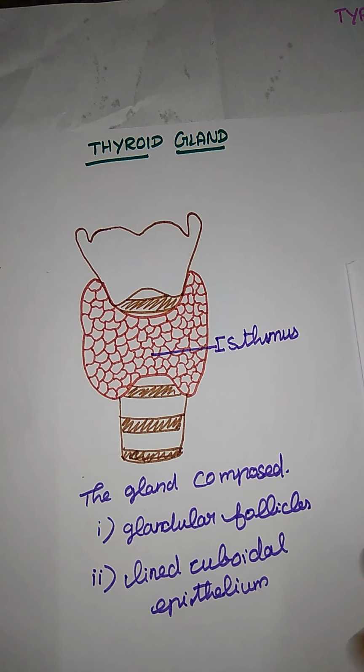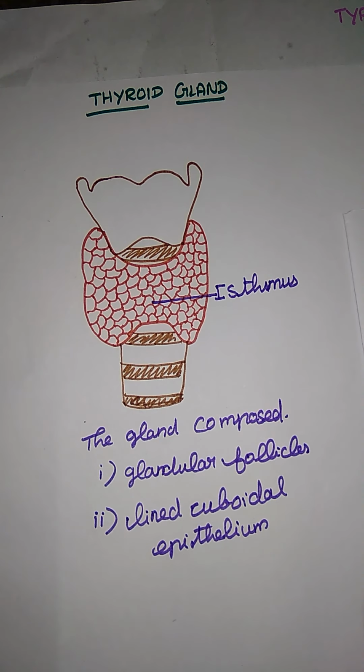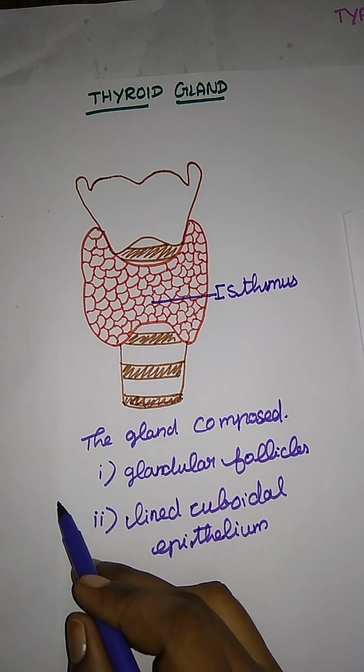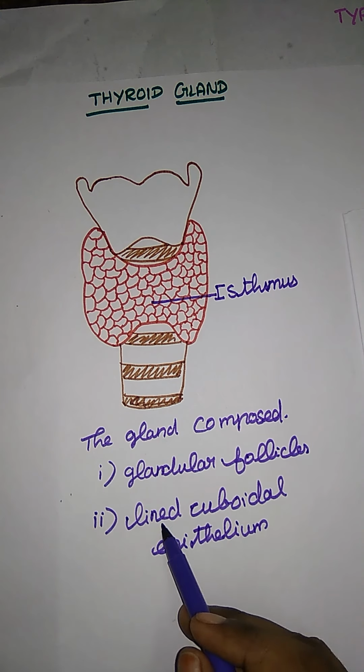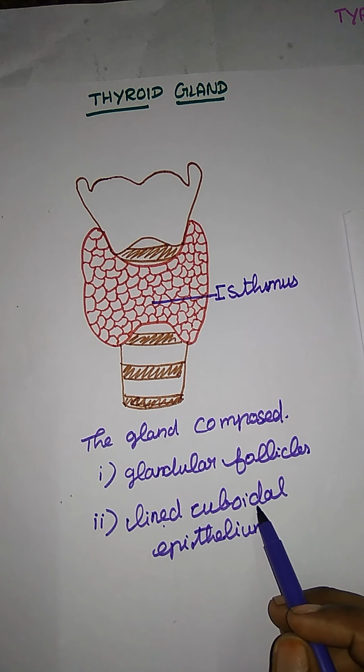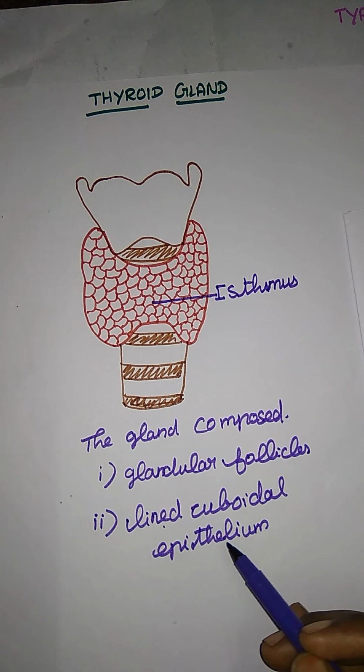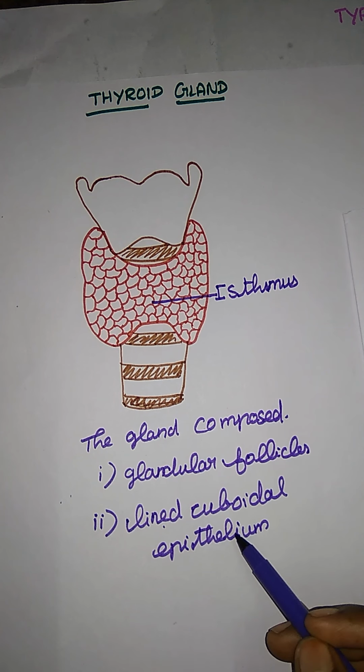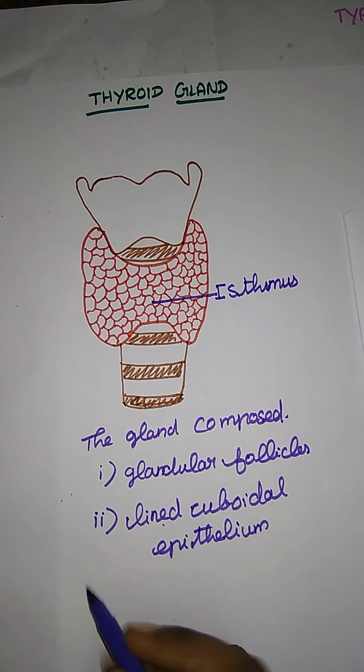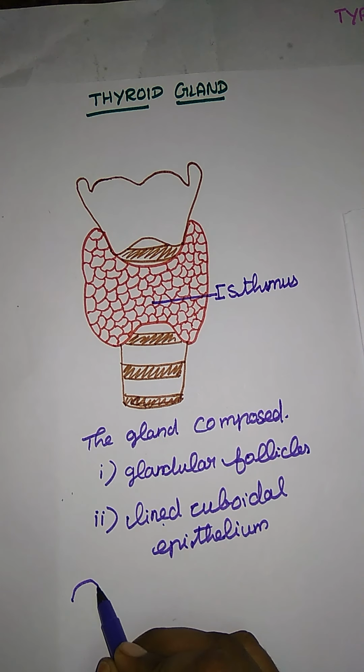The first one is the follicle. We already know that follicles are minute, sac-like structures lined with cuboidal epithelium. Epithelium cells are like the outer layer, skin-like portions. They are cuboidal in shape, a box-like shape. Just imagine it like this.